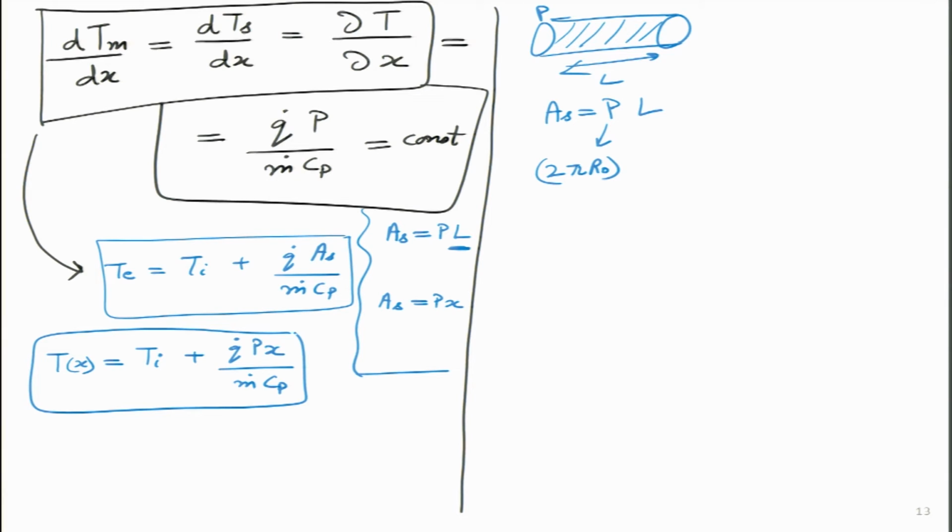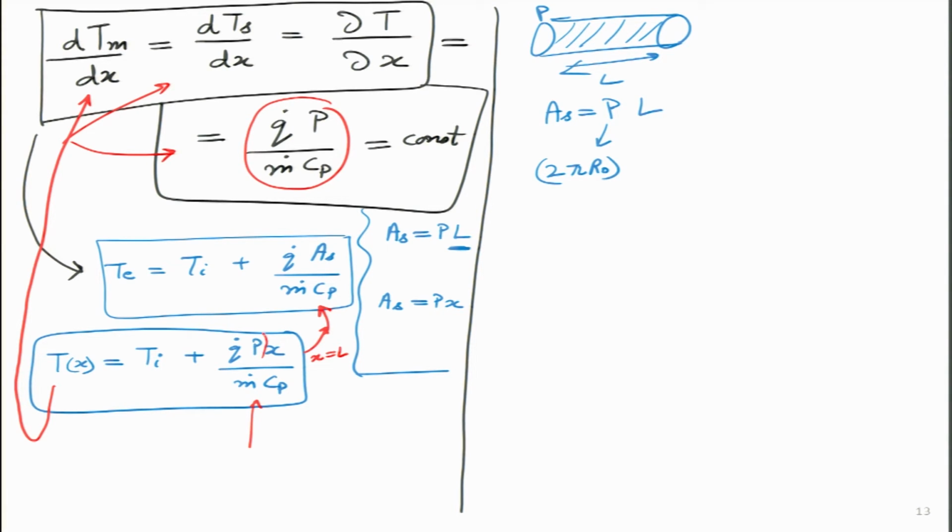And I will add over here, if I make x equals to L, then I get this top equation. Is this point clear? Now, once I differentiate over here with x, I will get first this, then this particular thing, and this term that I am getting, I think students can immediately realize this is something I already had over here. So, this q dot p divided by m dot Cp, and for all fixed quantities it is actually a constant.